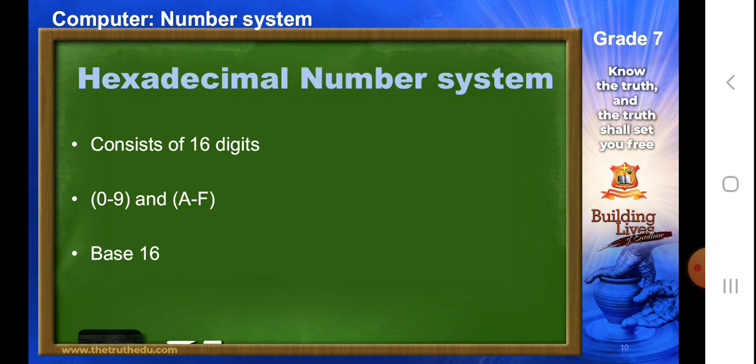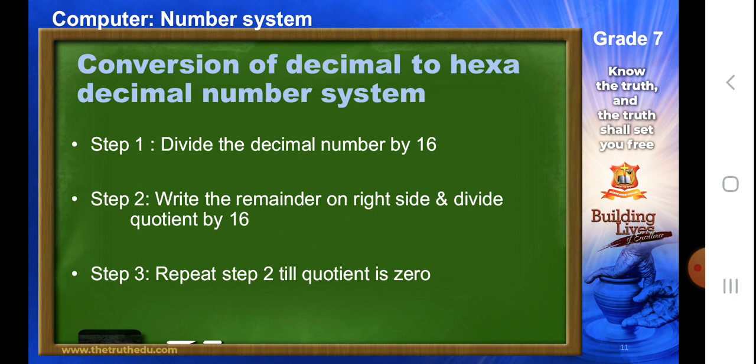Now some examples, if you remember, we discussed anything to the power of 16. So A, C, D to the power of 16, or 9, 8, 6 to the base of 16. Not the power of, but to the base of. Next thing is conversion of decimal into hexadecimal number system.